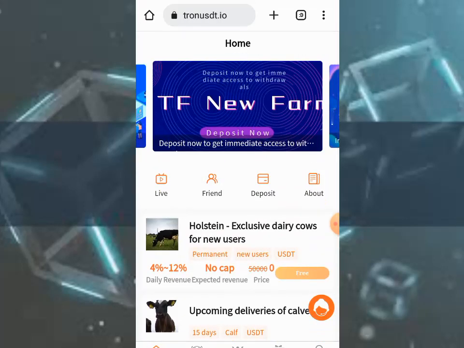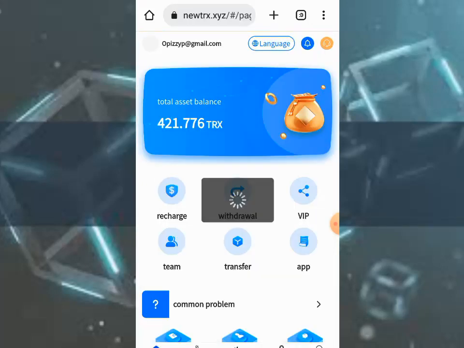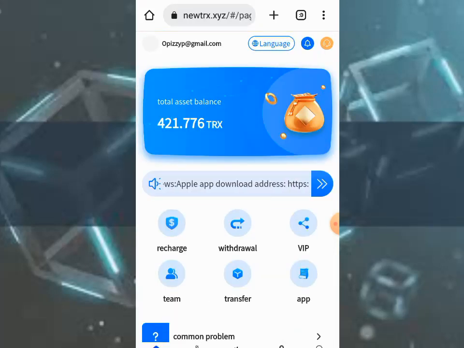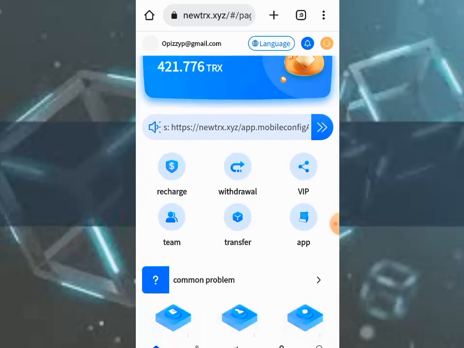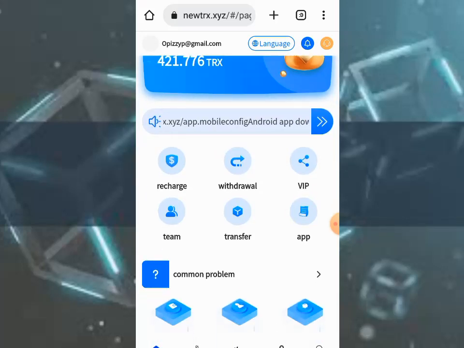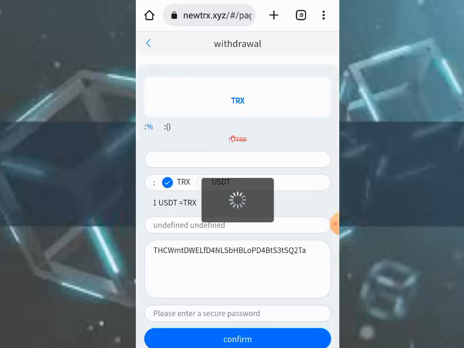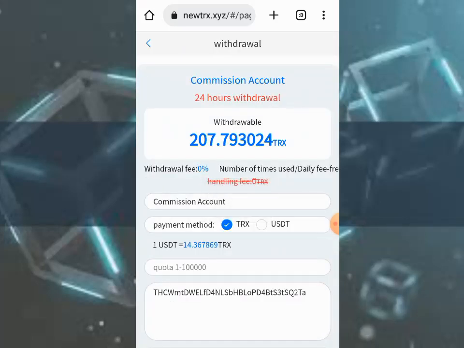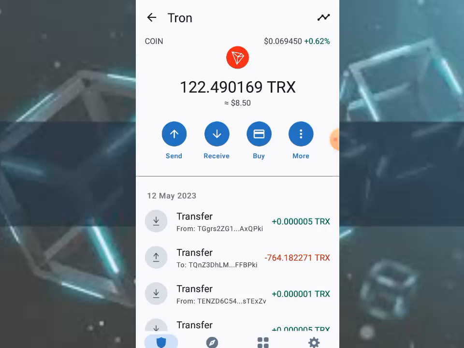The second platform I will be talking about is called New TRX. On this platform you can withdraw either with TRX or USDT. Let me press withdraw and see how the platform pays. You can withdraw through your TRX or USDT.